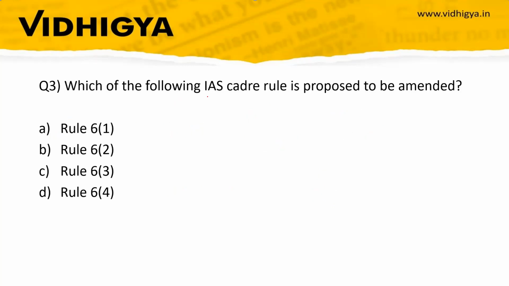Now, which of the following IAS Cadre rules is proposed to be amended? Your options are Rule 6.1, Rule 6.2, Rule 6.3, Rule 6.4. The correct option is Rule 6.1. And what is the proposed amendment? That now the Centre will have unilateral power